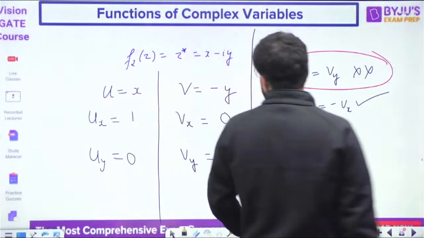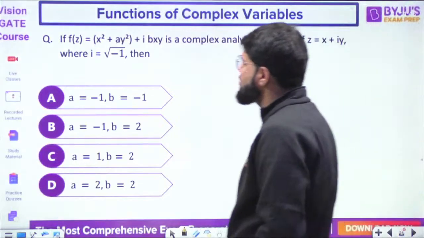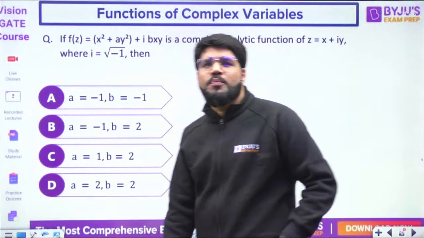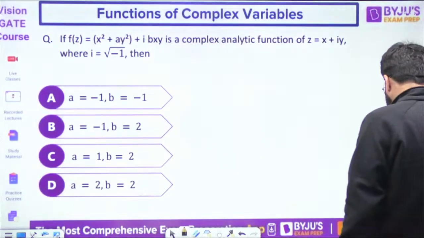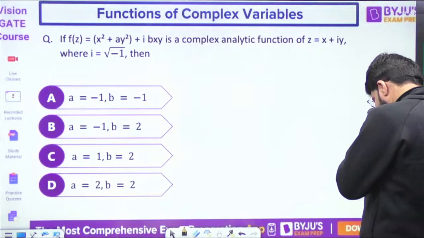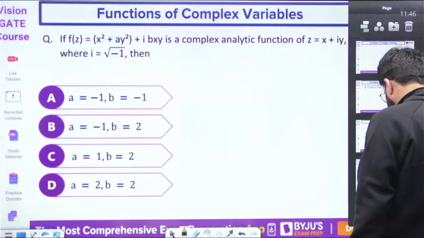Next question. Let f(z) is equal to x square plus a y square plus i b x y be a complex analytic function of z equal to x plus iy. Then what is the value of a and b? When such questions come, where some unknowns a and b are given, how do you find the values of a and b?